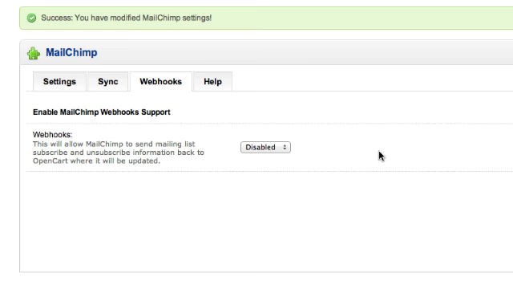You can send out your emails through MailChimp to all your newsletter subscribers, and if they click on the link in the newsletter to go and update their details at MailChimp, change their email address or change their first name or last name, whatever they might want to change, that information, if webhooks is enabled, will be sent back to your OpenCart store and changed in the customer records section. So it's a powerful feature. You may or may not want it turned on. The option is there. There's no other settings. It's just enabled or disabled, and off you go with MailChimp webhooks.